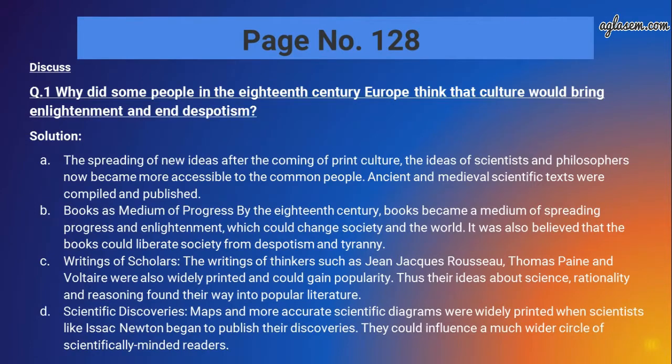Moving to the next discussion, question number 1 is, why did some people in 18th century Europe think that print culture would bring enlightenment and end despotism? So the solution for the same is, first, the spreading of new ideas. From the coming of print culture, the ideas of scientists and philosophers became more accessible to common people. Ancient and medieval scientific texts were compiled and published.